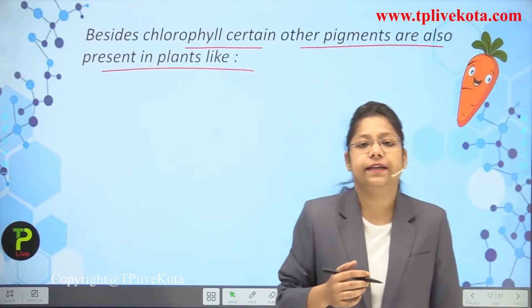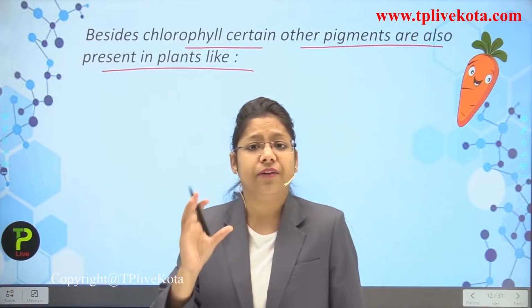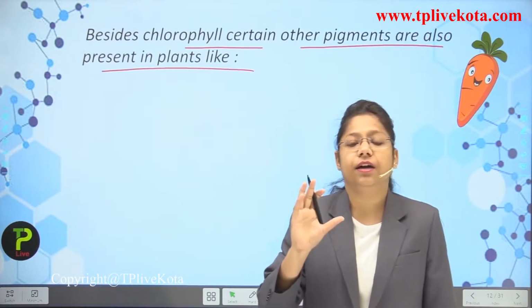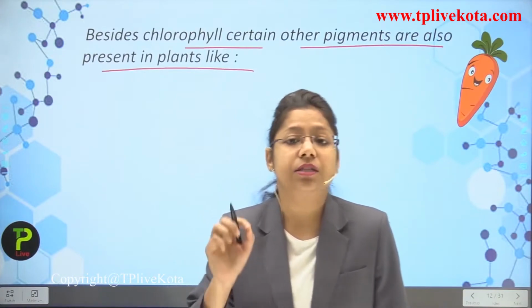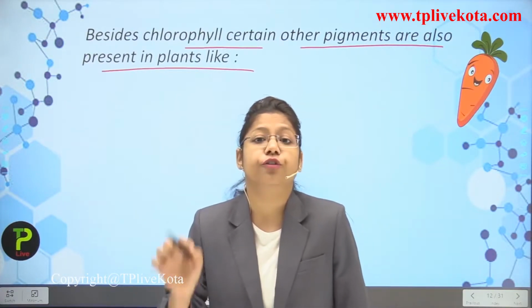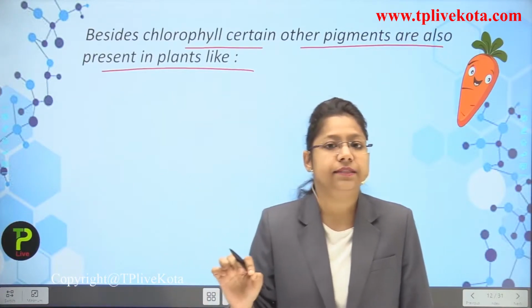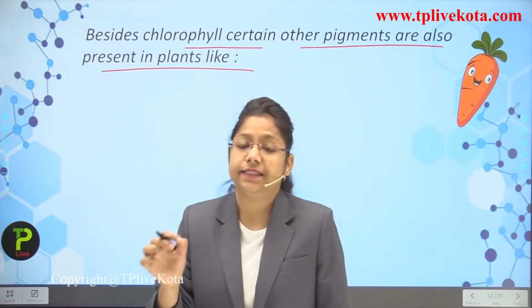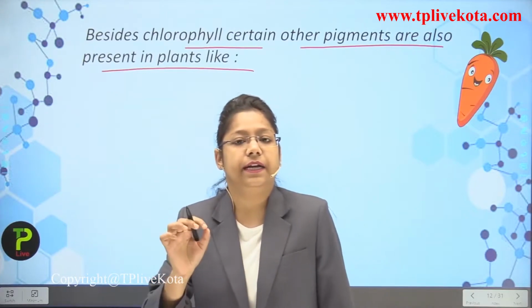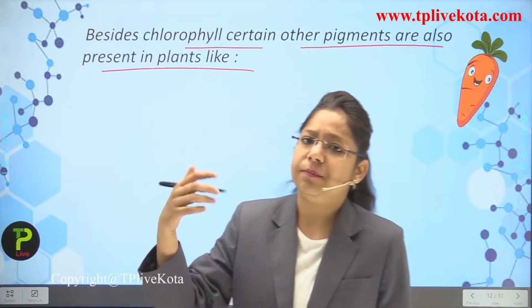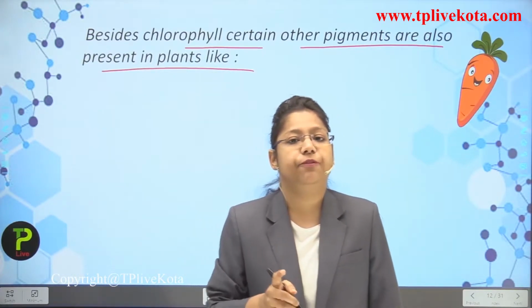As an example, take the violet color cabbage. Have you ever eaten that? So why is the color violet there? Because of the presence of chromoplast. Now chromoplast contains different colors except green. It contains red, yellow, violet, indigo or many colors, but except green.